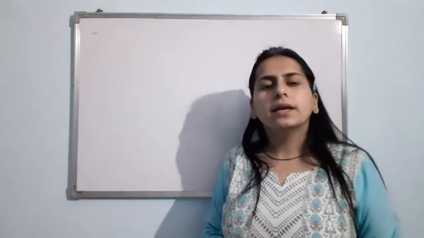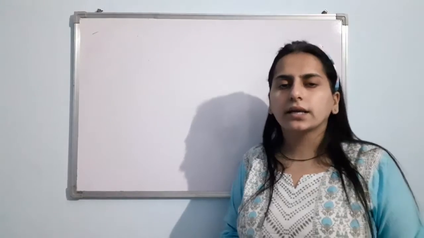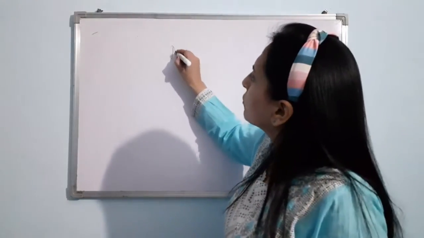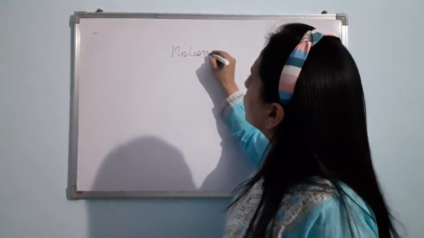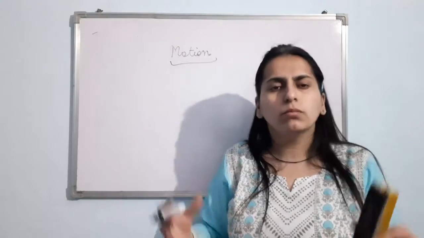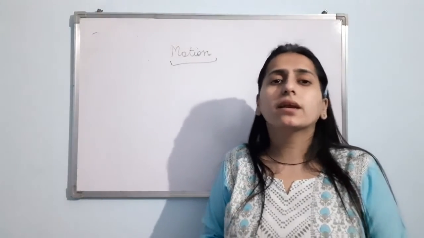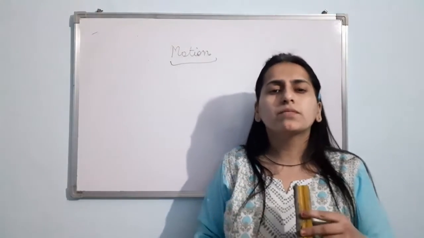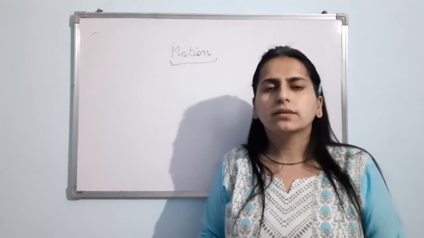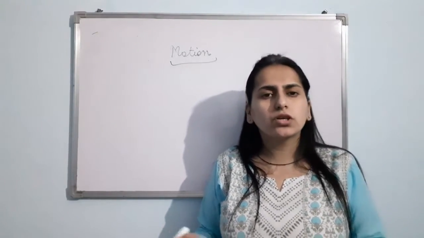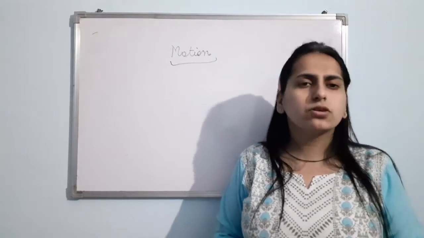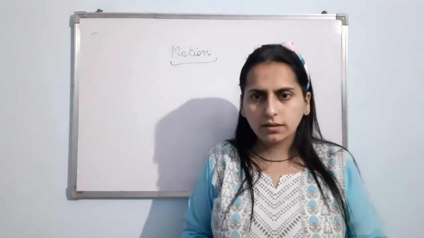So now let us start chapter number 13, that is motion and time. First of all, what do you mean by the term motion? You have read about motion, types of motion in class 6. When an object changes its place with respect to time, then that object is said to be in motion. Okay. Motion is of three types. This also you have done in class 6.